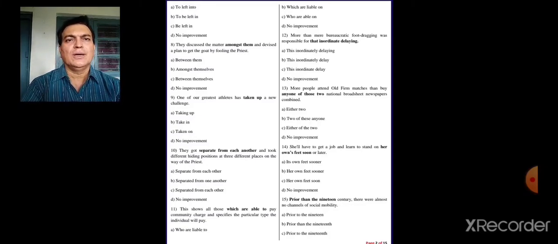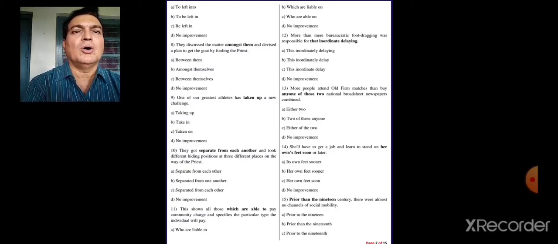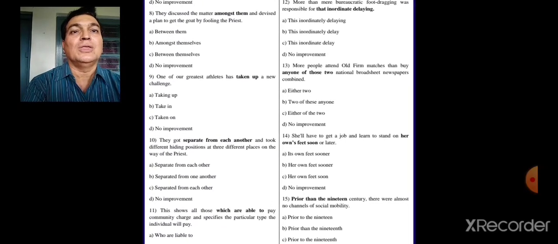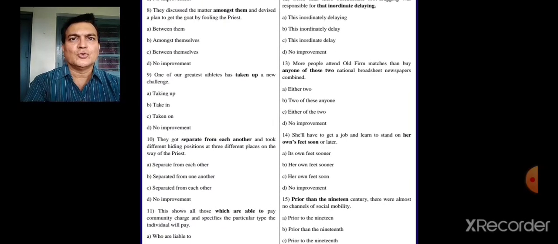Now let us go to the eighth example. They discuss the matter among them and devise the plan to get the goat by fooling the priest. Now between them, among us, themselves, between themselves, no improvement. They discuss the matter among them. So it will be among themselves. So whether it is among or among us, that doesn't matter. Earlier the usage was among us. So you use either among or among us. That is not very important.